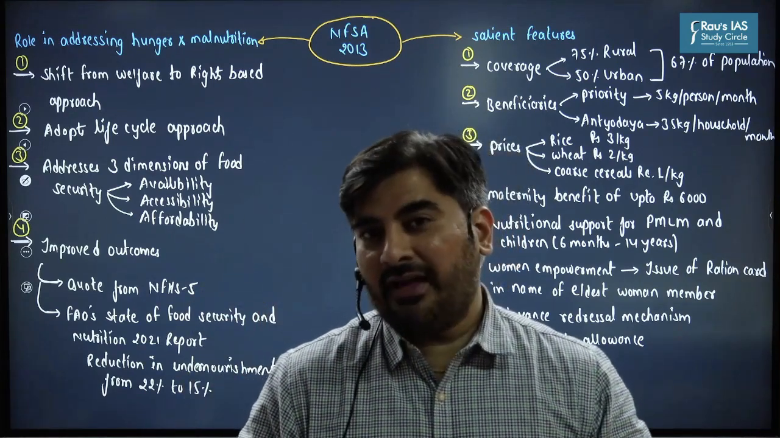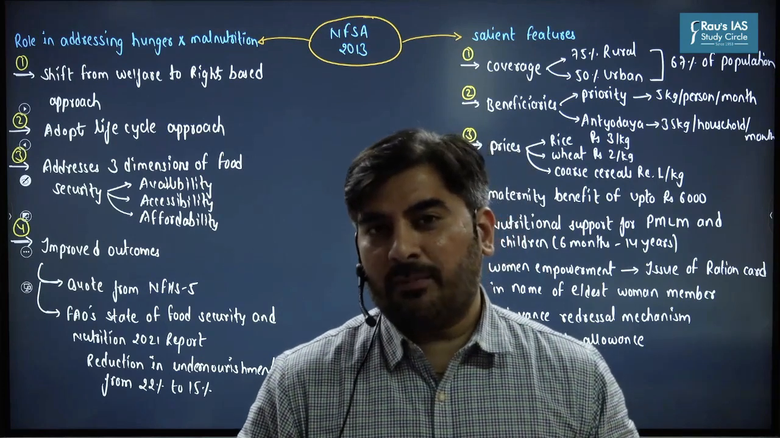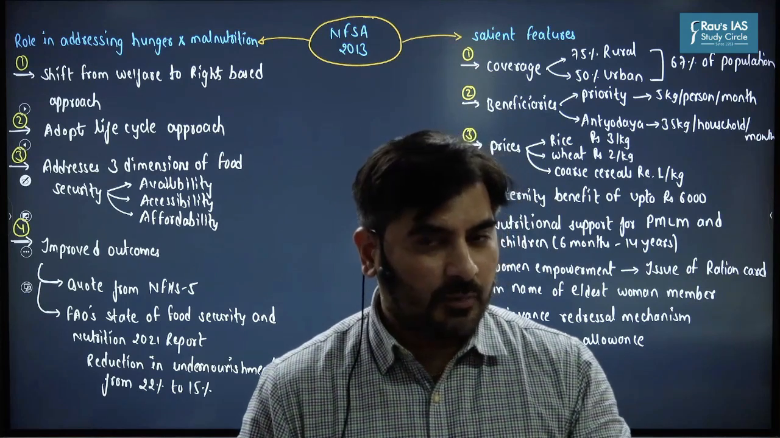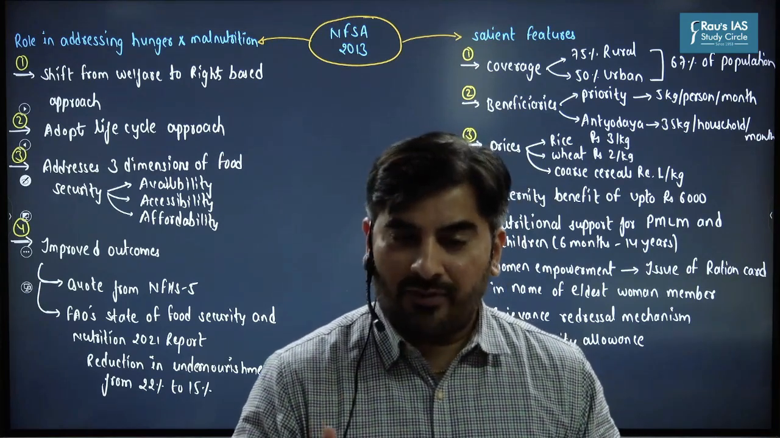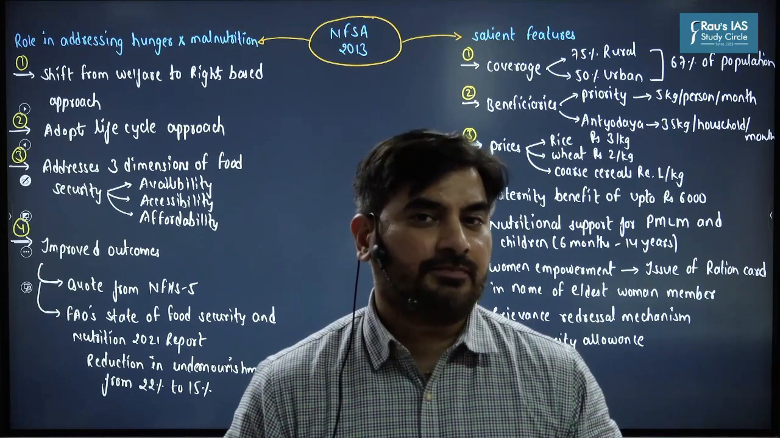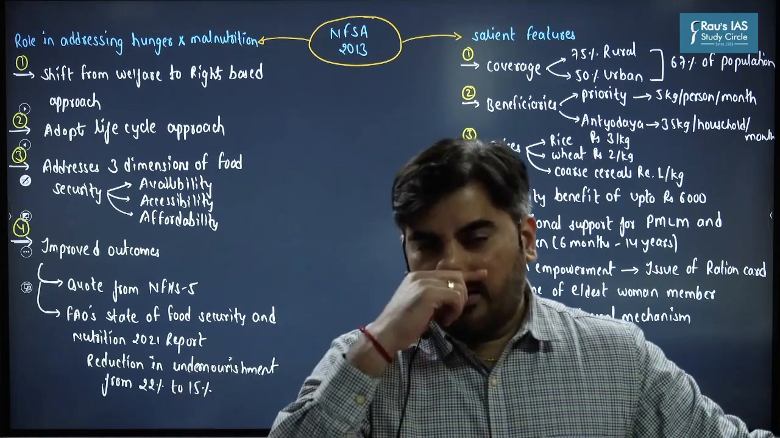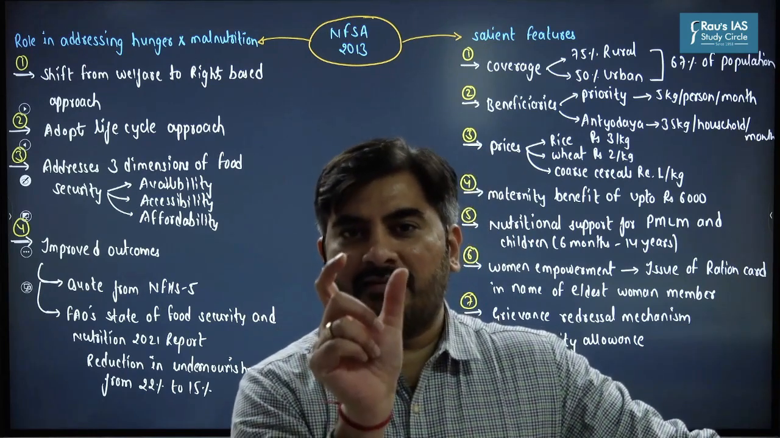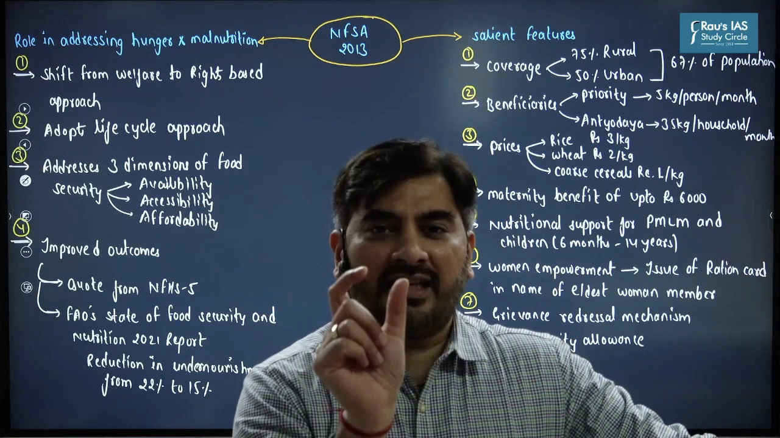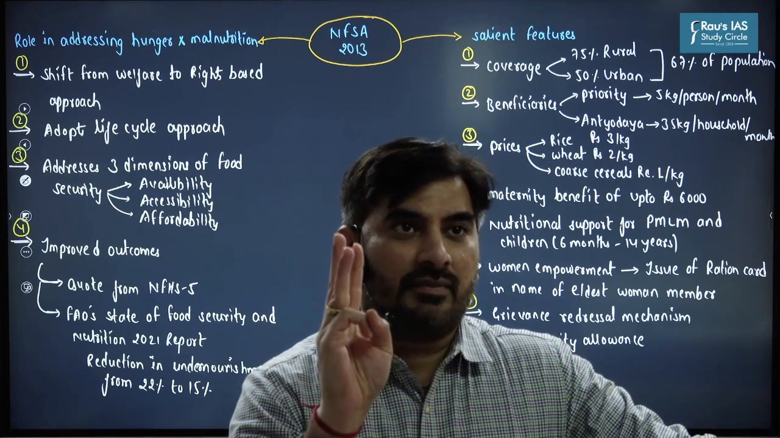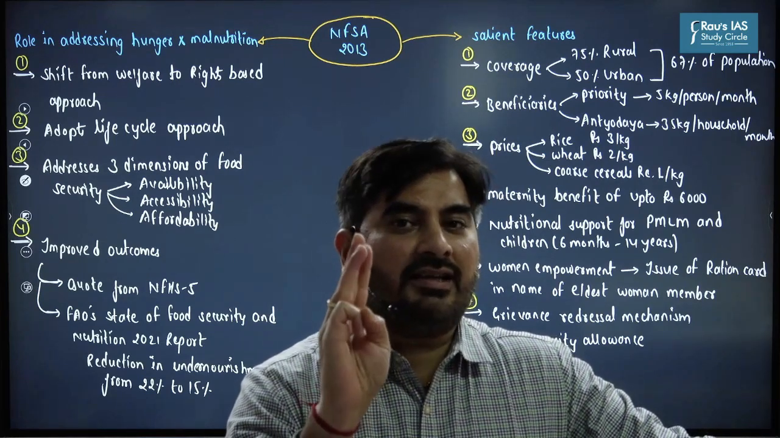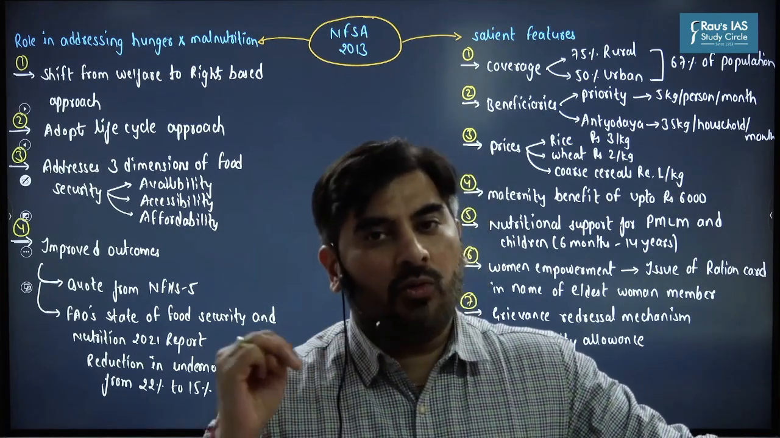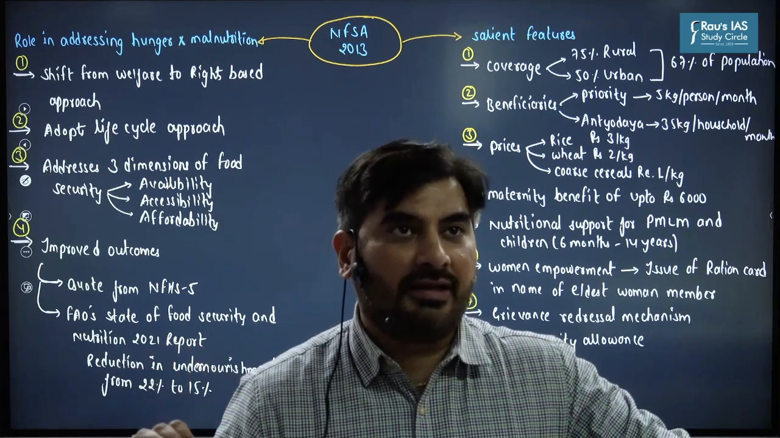The National Food Security Act provides that food grain should be provided at subsidized prices of rupees 3 per kg for rice, rupees 2 per kg for wheat, and rupee 1 per kg for coarse cereals. At the same time, the Act also provides that this subsidized rate can be changed after a period of 3 years. But so far, we have not increased the rates. Even today, the rates are at rupees 1, 2, and 3 for the different agricultural commodities.